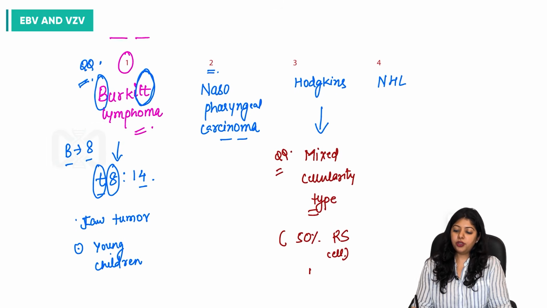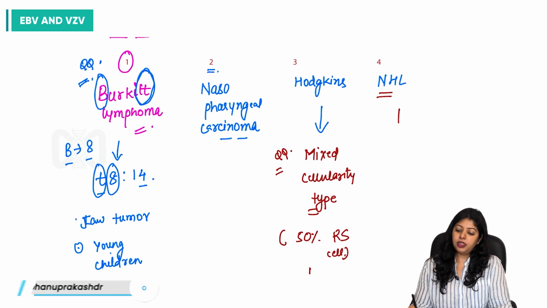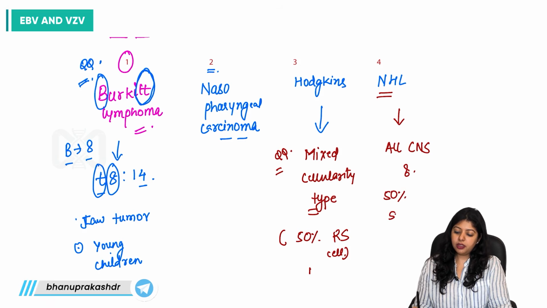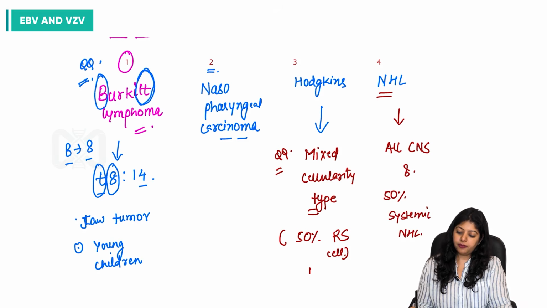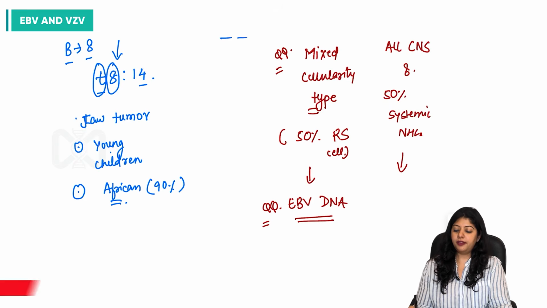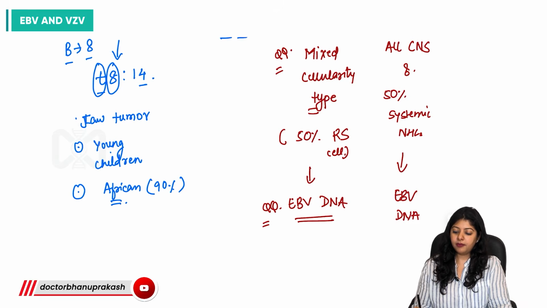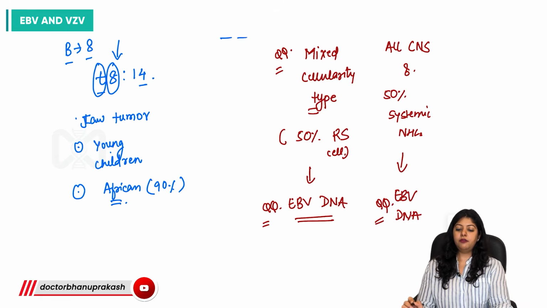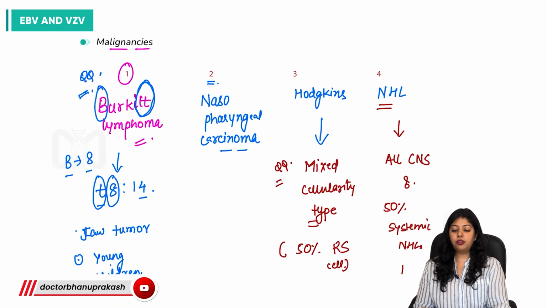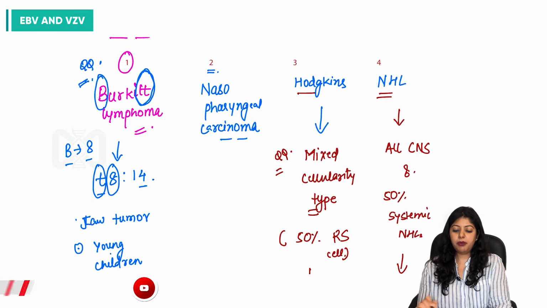And for non-Hodgkin's lymphoma, all CNS NHLs as well as 50% of systemic NHLs have EBV DNA. Again, very, very important points to be remembered.